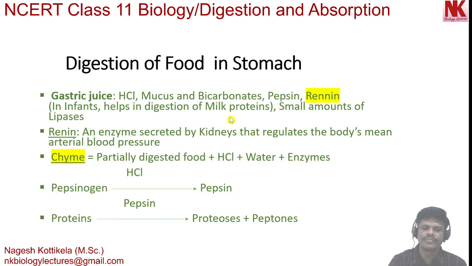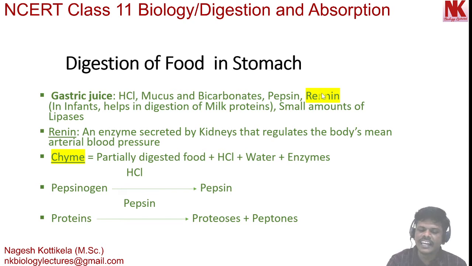After this, let's discuss what are the different components present in gastric juice. Gastric juice contains hydrochloric acid, mucus, bicarbonates, enzymes like pepsin, rennin in infants, small amounts of lipases.